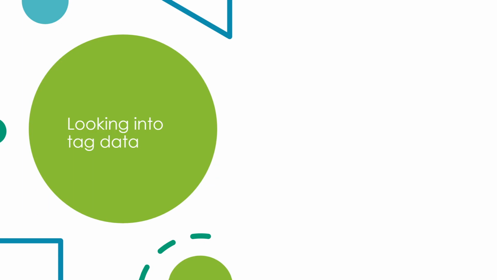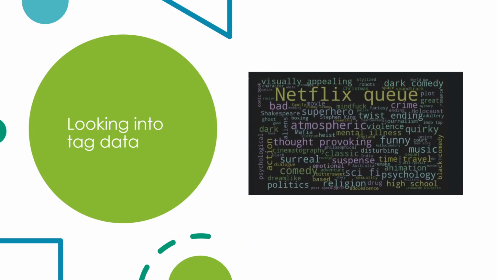So let's look inside the tag data. Here's a nice word cloud that shows the different words inside the tag data. It makes sense that the tags are somewhat correlated with genre, like dark, comedy, funny, provoking, surreal, suspense, etc.